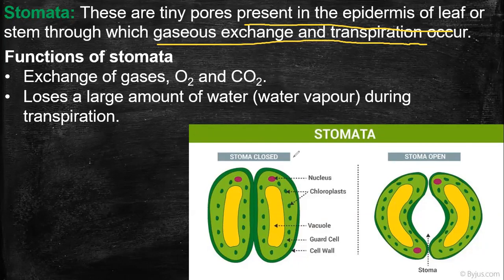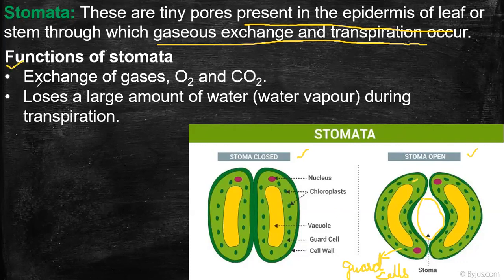Look at the structure. This is the closed structure of stomata, and this is open. You can see this pore is said to be the stomata. And it is guarded by two bean-shaped cells, and that is known as what? Anyone know? Guard cells. Correct, Abhijit. Guard cells.